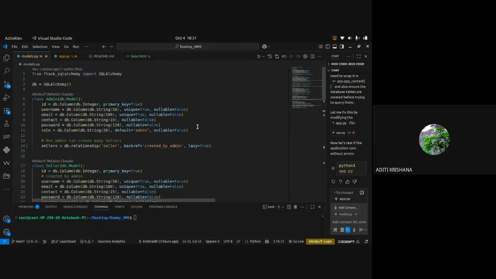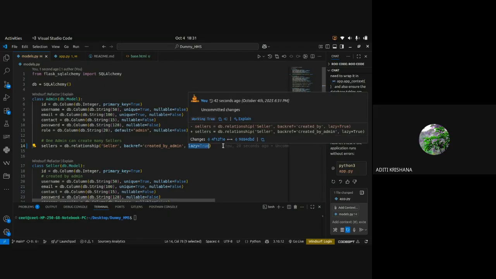Now you can ask me what is the use of lazy equals true. Lazy means someone who doesn't like to do the work. Similarly, when the server runs our application, the database will be getting created with all the tables and all the columns.